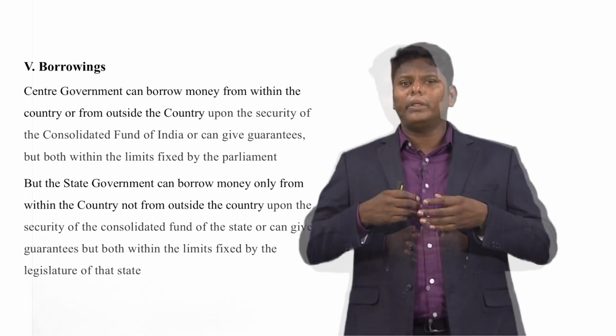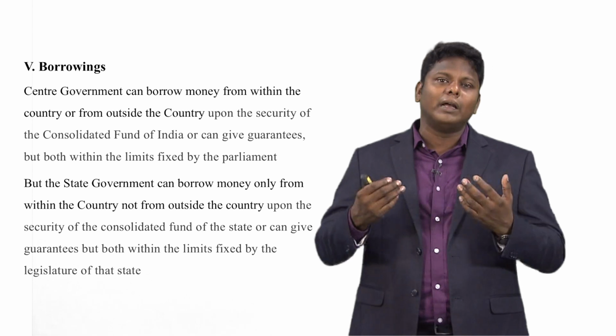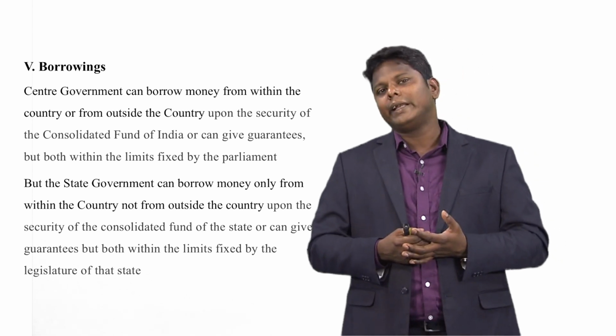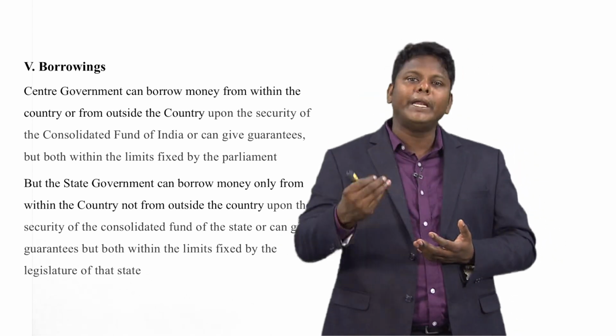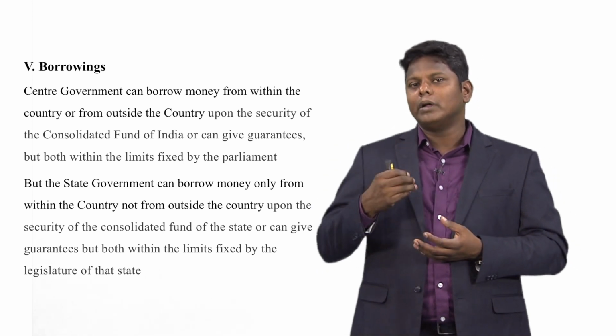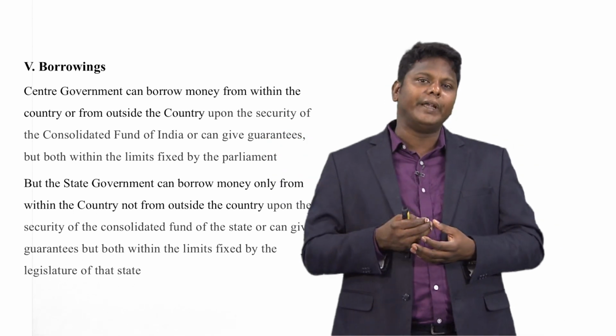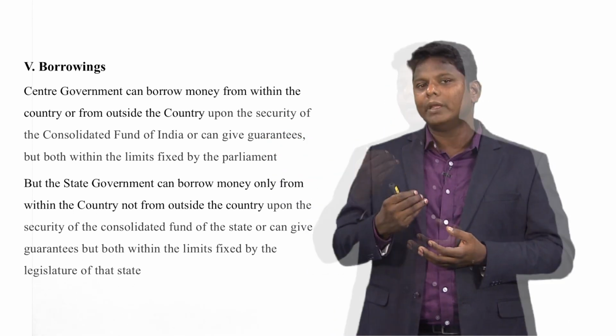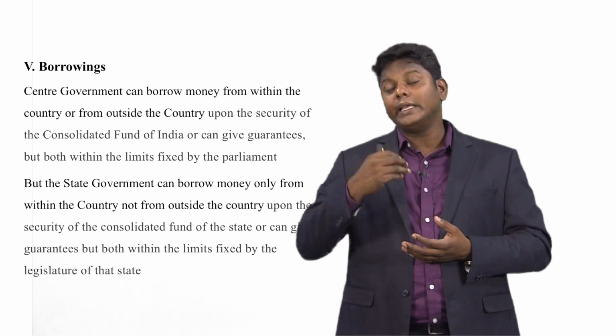Without a guarantee, no other agencies or countries can give money to the country. For security purposes, the Consolidated Fund of India or bonds can be kept as a guarantee for the central government.